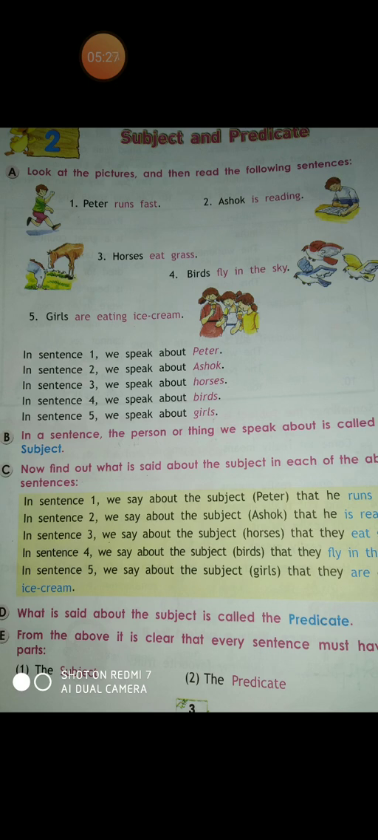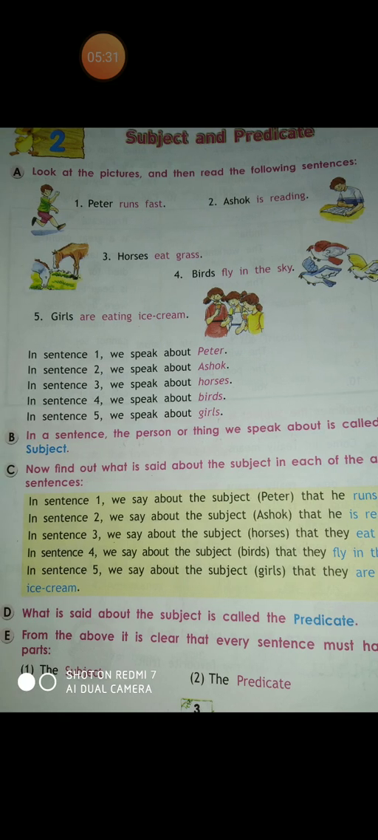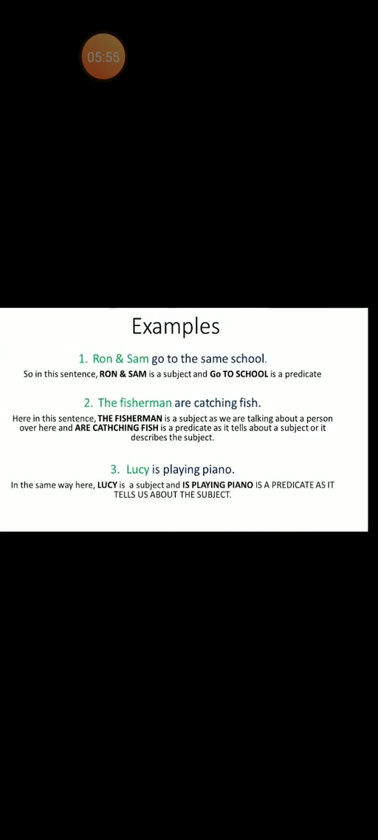So, in a sentence, the person or thing we speak about is called the subject. The person whom we are talking about, the place which we are talking about, the animal we are talking about, and the thing we are talking about, they are all called subject. Okay. And what is said about the subject is called the predicate. I hope you have understood this clearly, students.